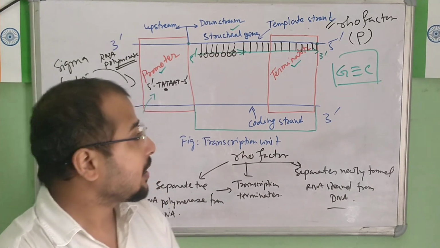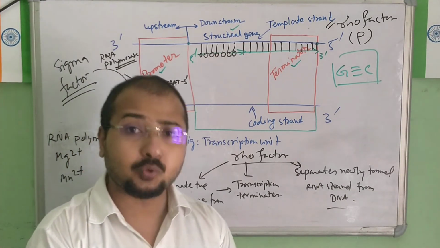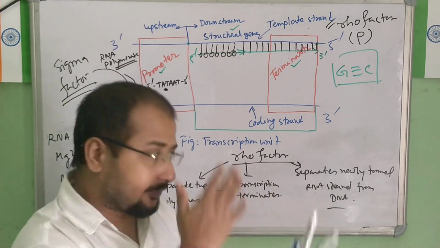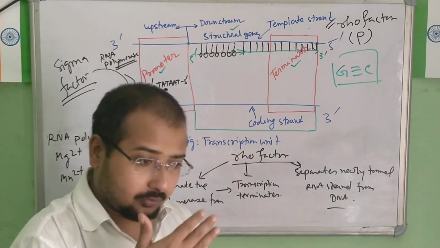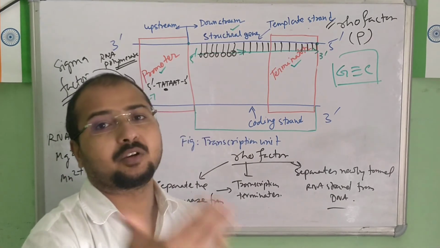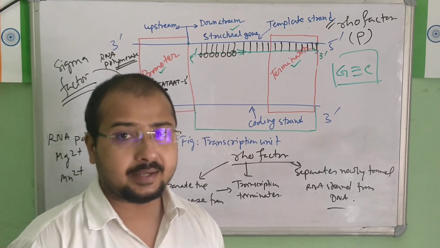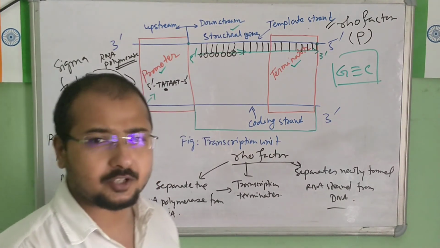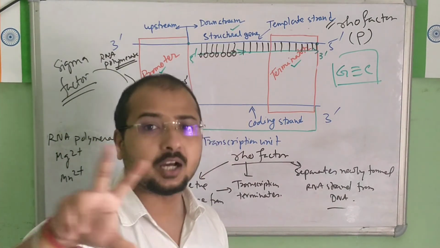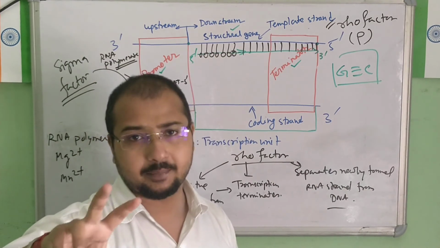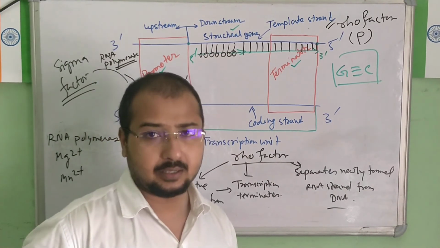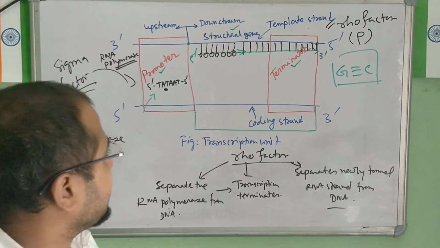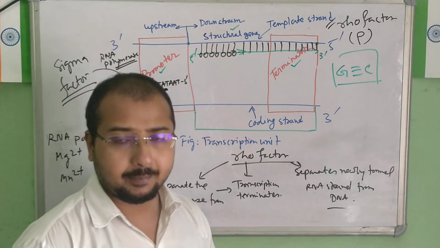Clear? Now if it is asked transcription in eukaryotes, the entire mechanism will remain the same till here. After this, post-transcription mechanism will start in case of eukaryotes. Okay, so that I will explain in my next video. It will be a small video where I will be explaining only the post-transcriptional mechanism that happens mainly in the eukaryotes. Okay, so I hope you understood the process of transcription, how it happens.